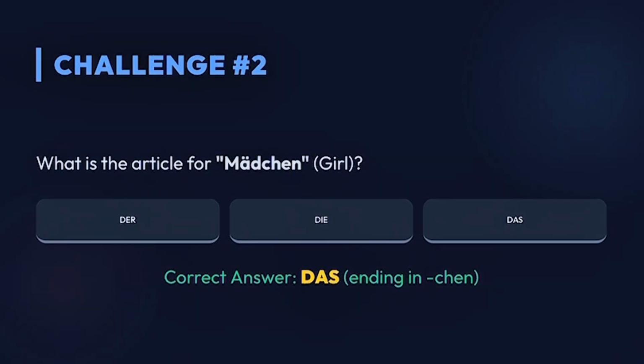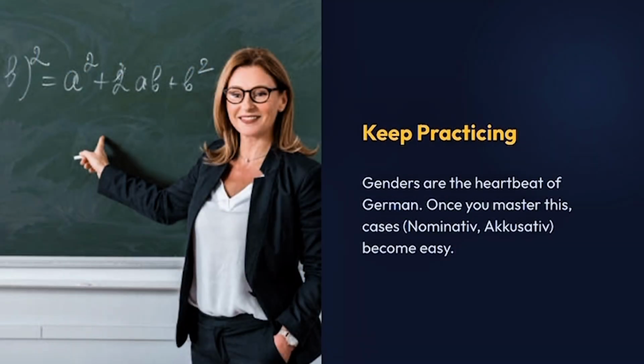What is the article for Mädchen? Der, die, oder das? Definitely das, because the ending is -chen. Make sure that you keep practicing because genders are the heartbeat of German language. Once you master them, cases like nominative, accusative, genitive, dative will become easy for you.